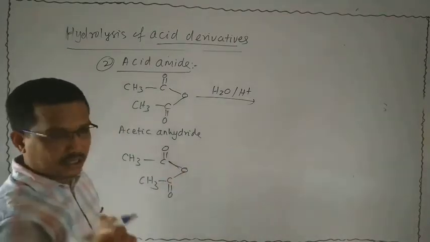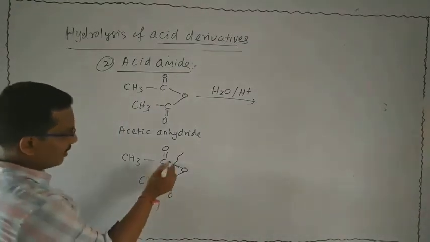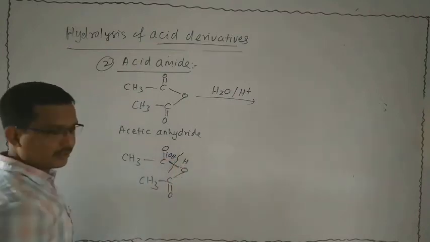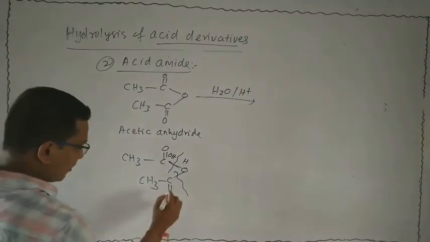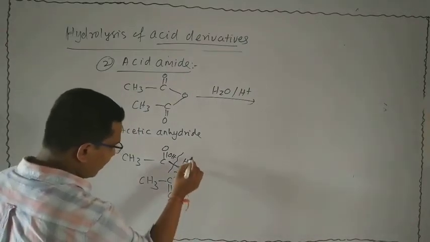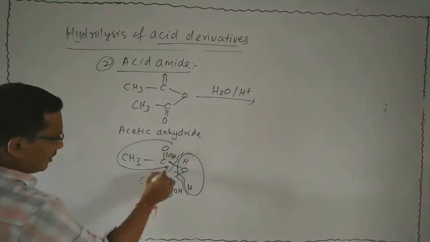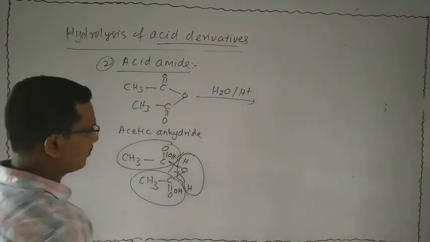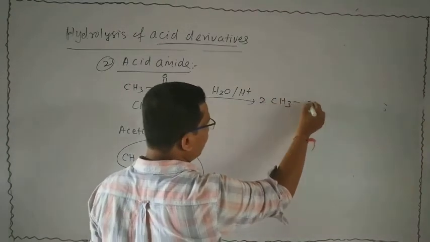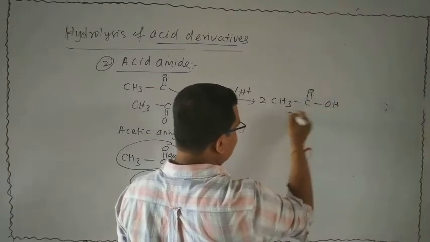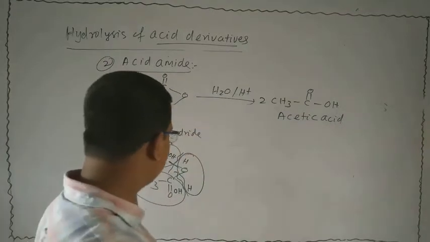Our aim is to find out the carboxylic acid. Suppose I want to break this one and give OH, like this. Again I want to break here. OH, H. Then these make a water molecule. This is an acid, this is also an acid. These two acids are the same. So you can write 2 CH3 bond C double bond O bond OH. This is said to be acetic acid, and the byproduct is water.